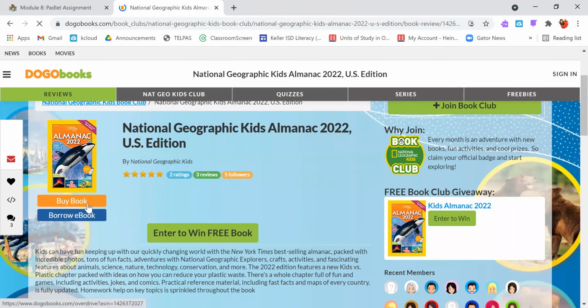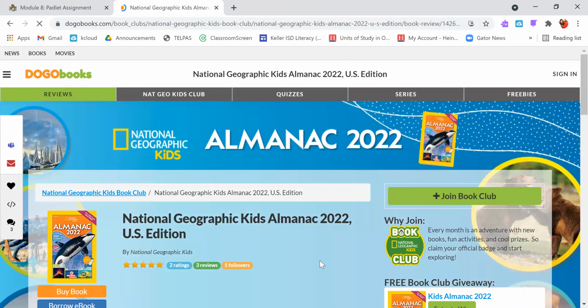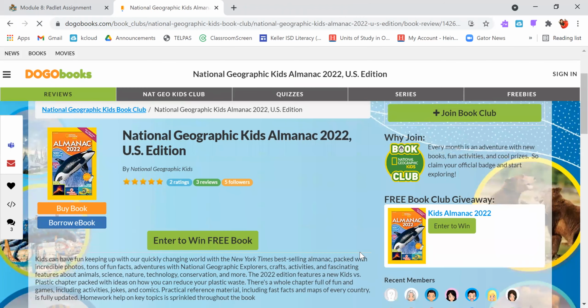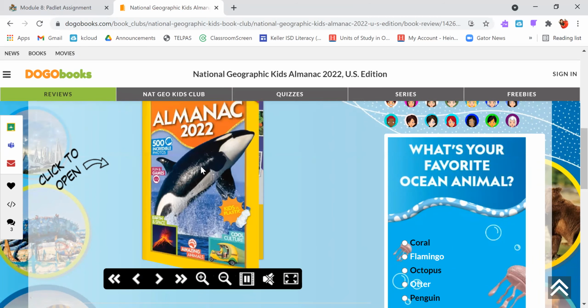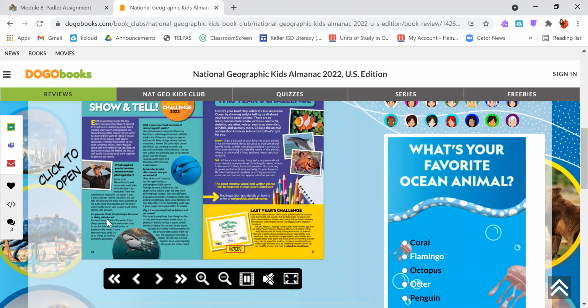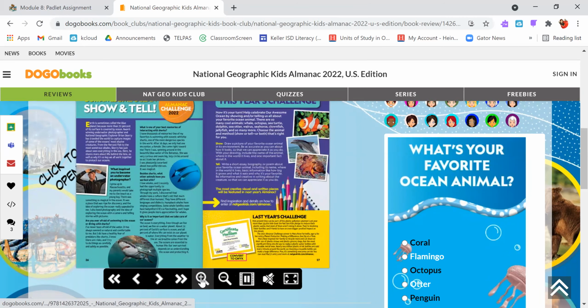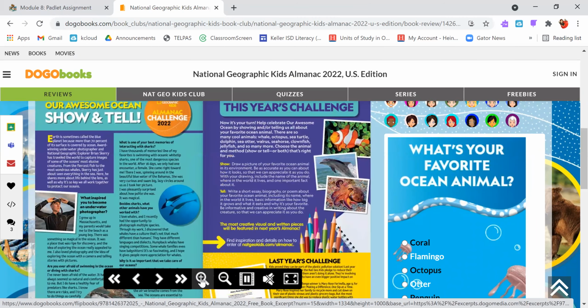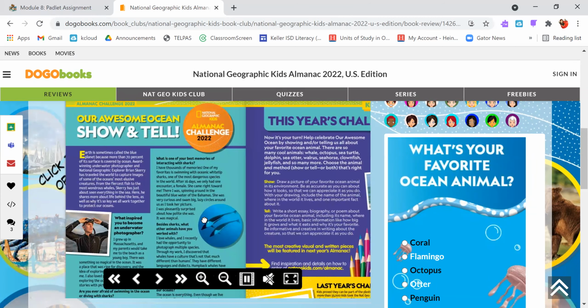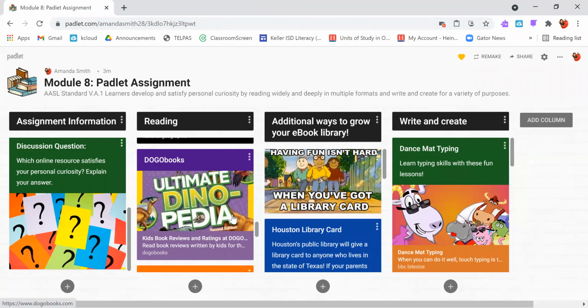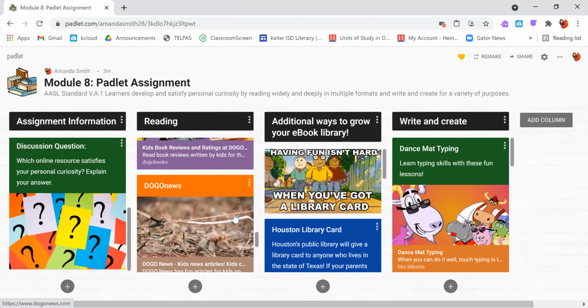You can choose to buy the book. You could borrow an ebook. And you can even take a look at the book down here. Just simply click to open. So you can also make these pages bigger so you can learn more about the awesome ocean. So that's Doggo Books, again, a collection of fiction and nonfiction.